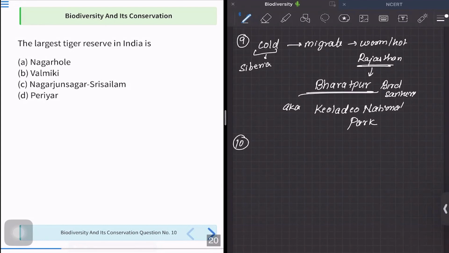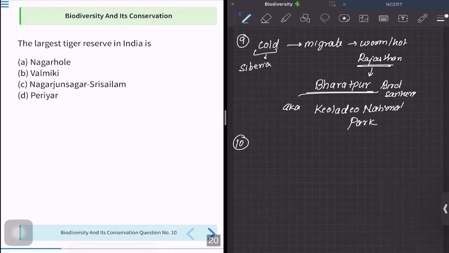You also try to revise it, and together we will be able to memorize these facts whatsoever they are, and we will be able to get these questions right and score good in our paper. So let us focus on this question first.